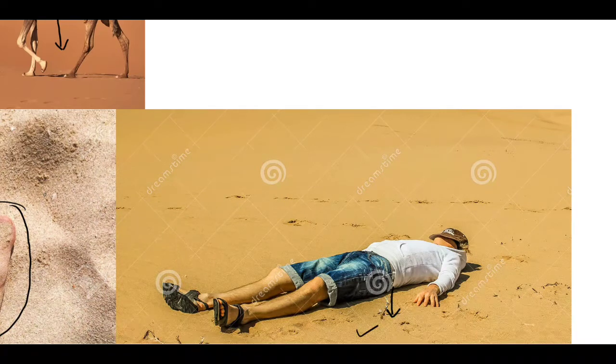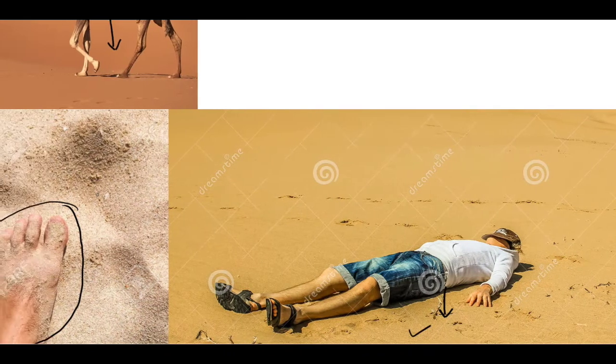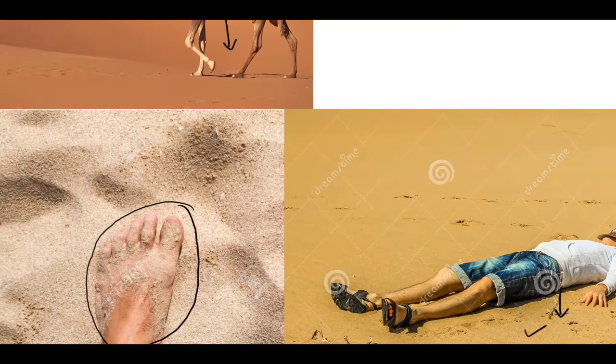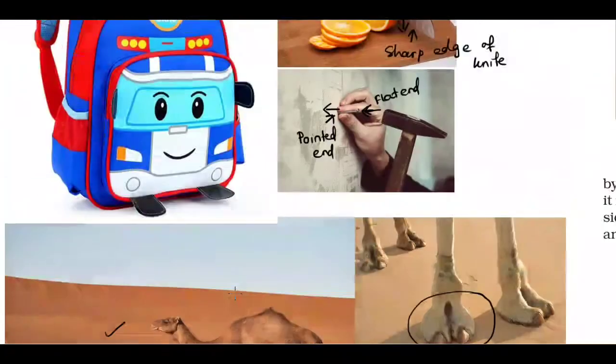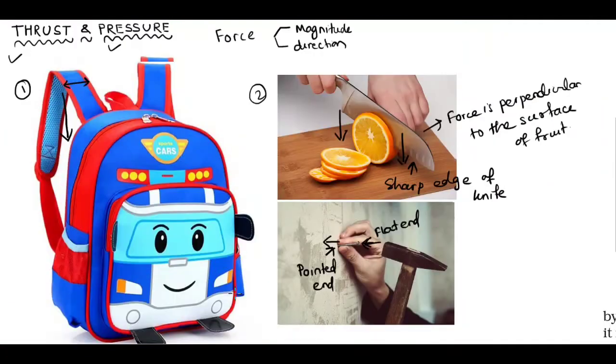So in all these examples, we saw that the force is acting perpendicular to the surface of a body. Is that clear? In all the 5 examples, we saw that the force is acting perpendicular to the surface of the body. So if a force acts perpendicular to the surface of a body, then that force is known as thrust.